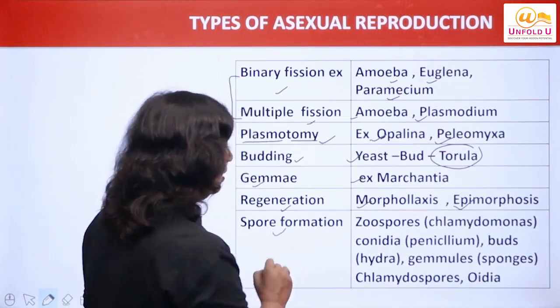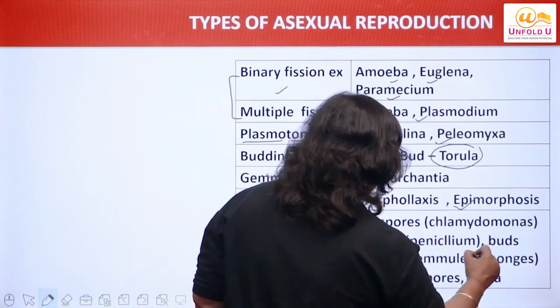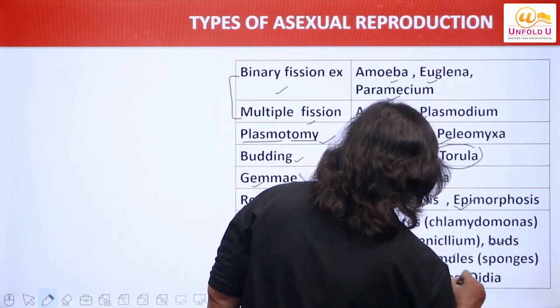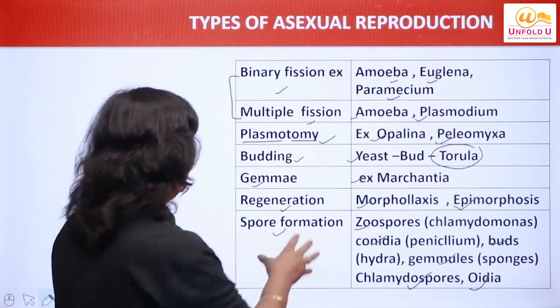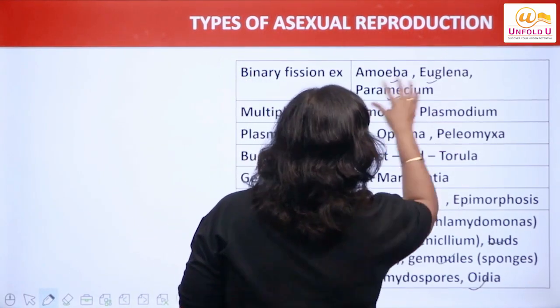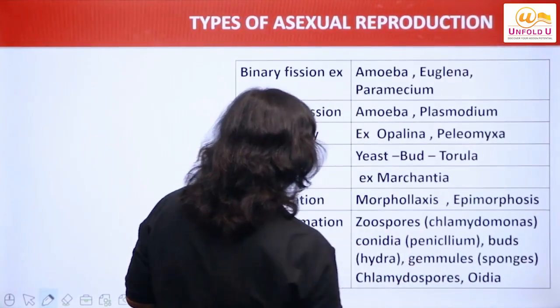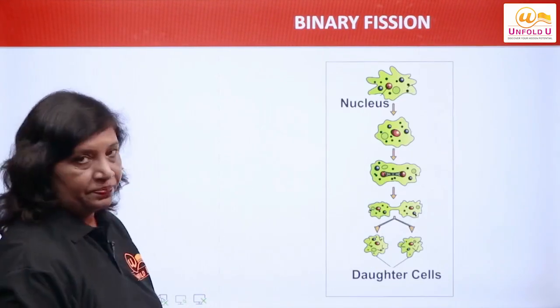Spore formation is of different types: zoospores, conidia, gemules, buds, chlamydospores, oidia, as we have discussed in the previous slide, right? So we have discussed this last part, that is the spore formation, in the previous slide. We will take up the next part in the next slides, right?